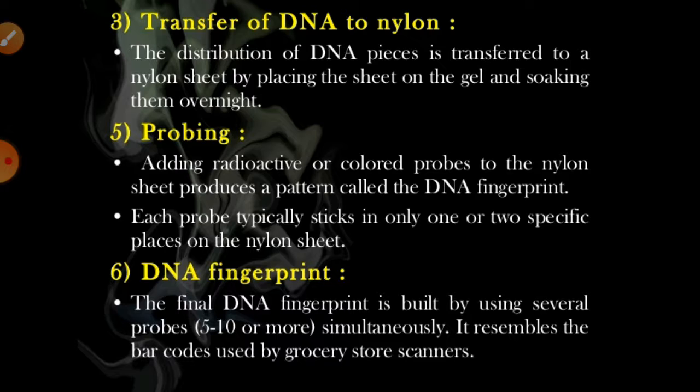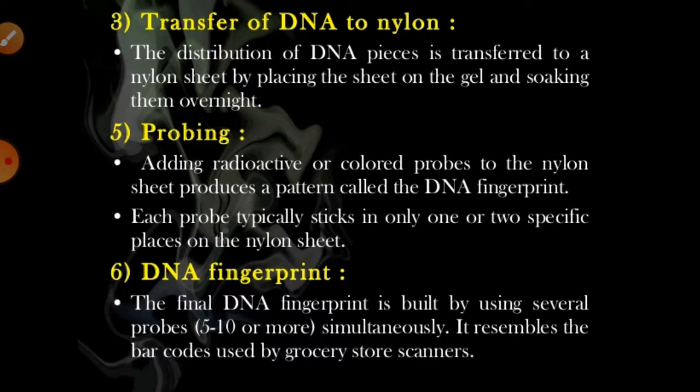What about the probe? The probe is what attaches to the VNTR, right? The radioactive probe hybridizes and attaches to the VNTR, and it can be seen with the help of X-rays. Students, you must know that in biotechnology we use UV rays, but in fingerprinting we always use X-rays, right?